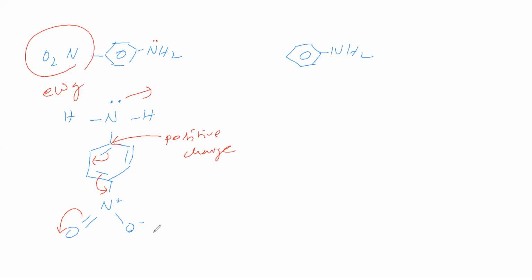Now, for this, Kb is how much? In the sense, 1 into 10 to the power of minus 13. Here Kb is 4.2 into 10 to the power of minus 10. So since the electron withdrawing group is there, lone pair density becomes low when compared to this. Therefore, this basic strength is low when compared to this one. That's what we can say. Set. Next we will see.